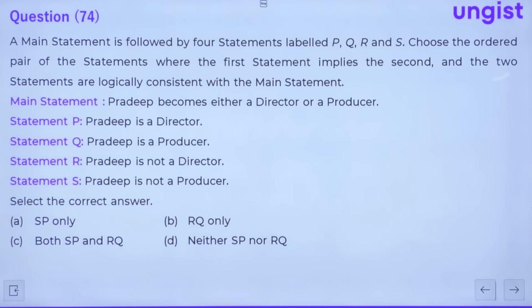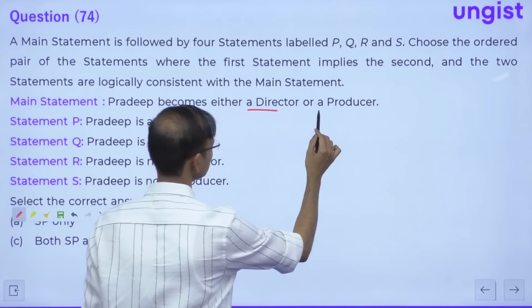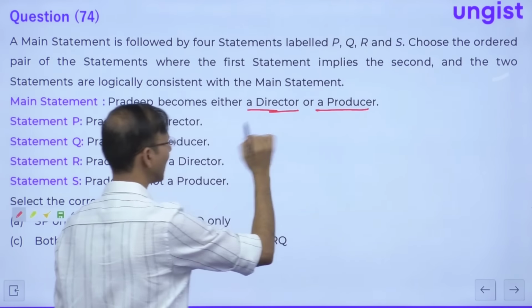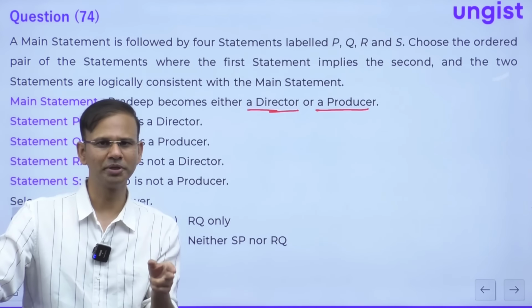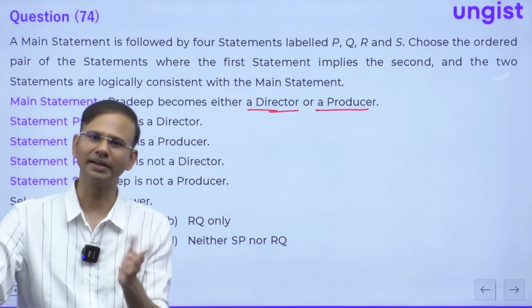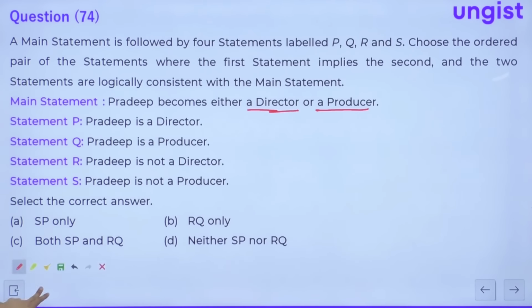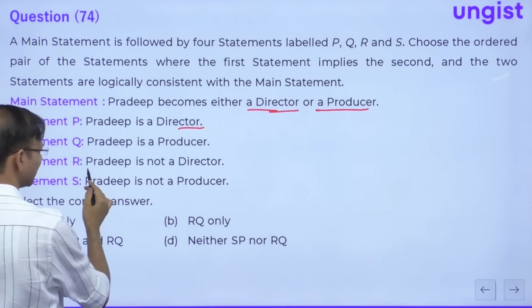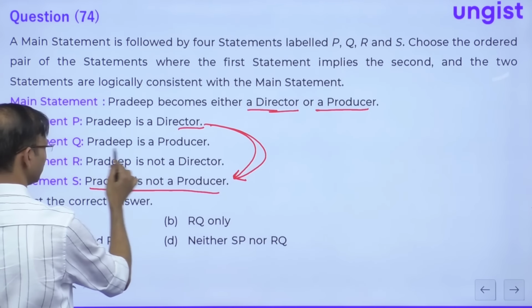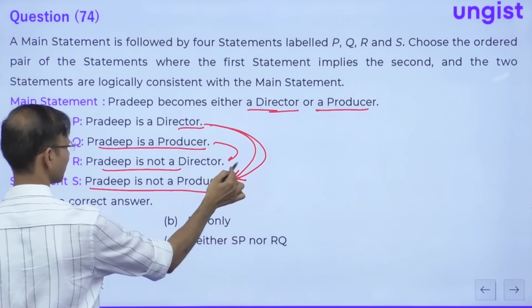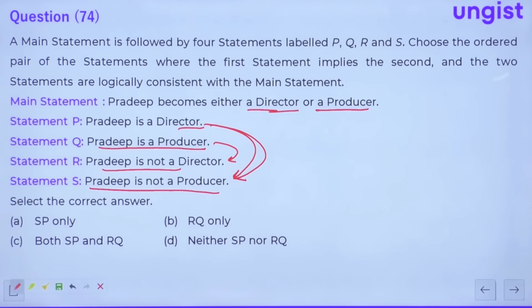The main statement: Pradeep becomes either a director or a producer. Either a director or a producer. So it means if he becomes director, he won't be the producer. If he becomes the producer, he won't be the director, right? So Pradeep is a director. So Pradeep is not a producer. Okay. These two are logically consistent. Pradeep is a producer. Pradeep is not a director. These two are logically consistent. So PSQR. Yeah. SPRQ. Yeah. Right, everybody?